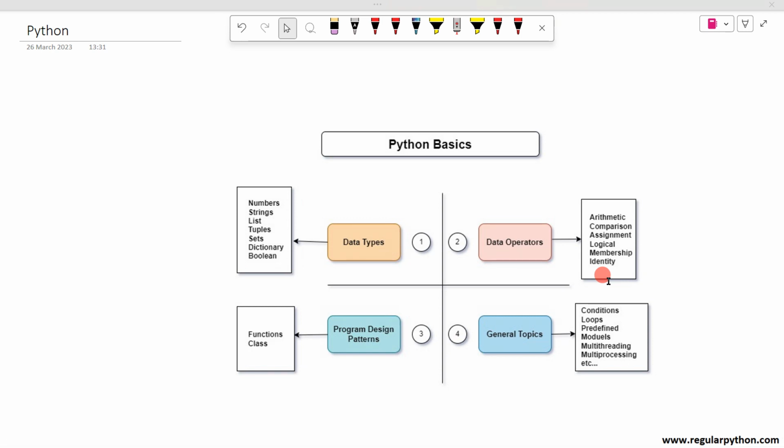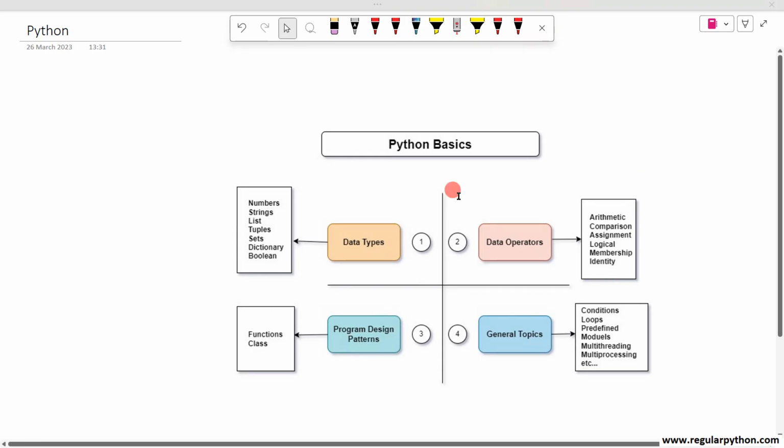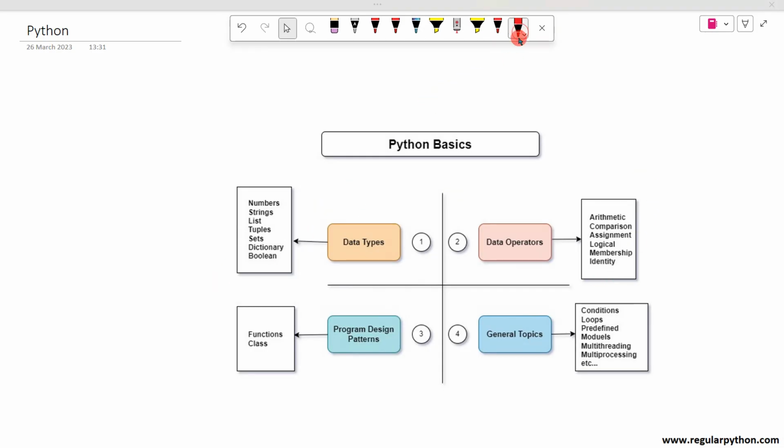Hi students, in the last video we learned the importance of these four stages. In this video we are going to learn them one by one. So we'll focus on stage 1 first. Let's focus on this stage 1.